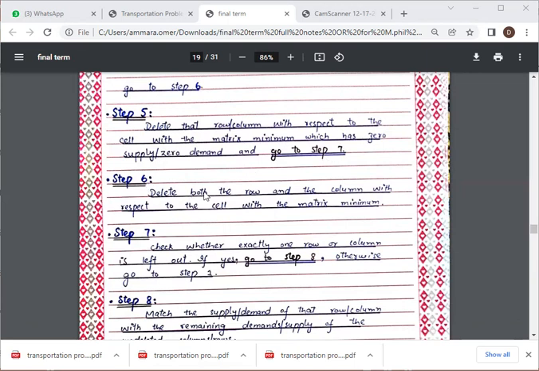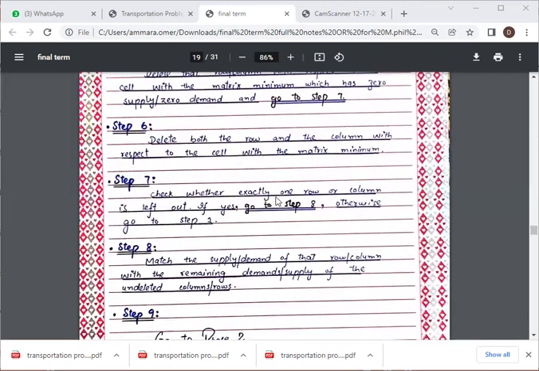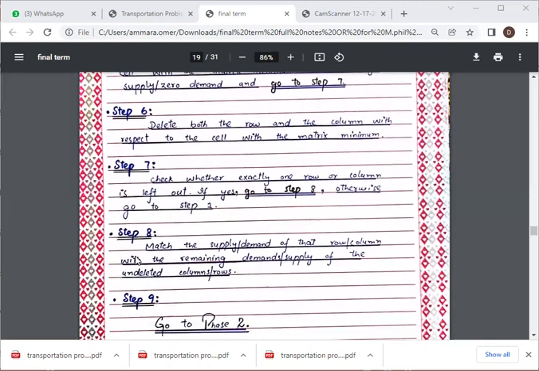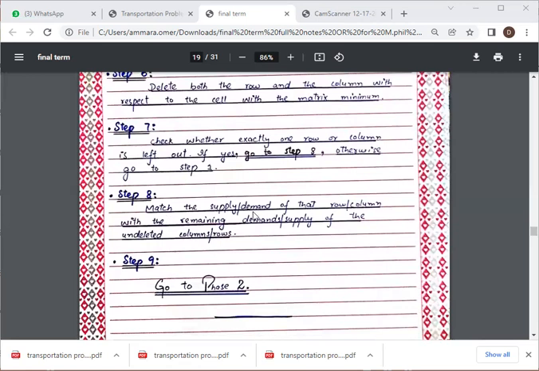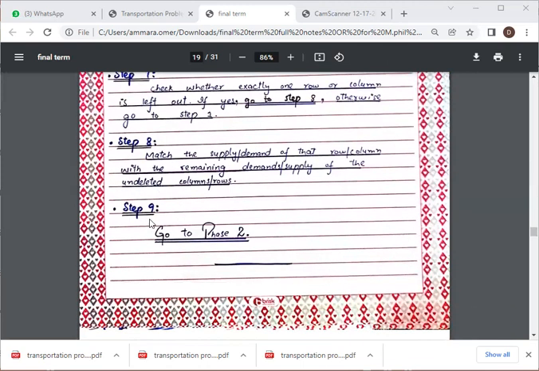Step 6 is to delete both the row and column with respect to the cell with the matrix minimum. Next, step 7 is to check whether exactly one row or one column is left out. If yes, go to step 8, otherwise go back to step 1. In step 8, match the supply or demand of that row or column with the remaining demand or supply of the undeleted columns or rows. After that, go to phase 2.